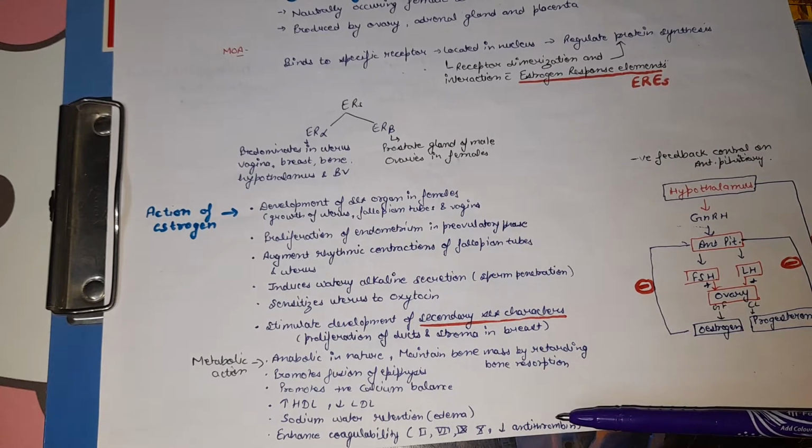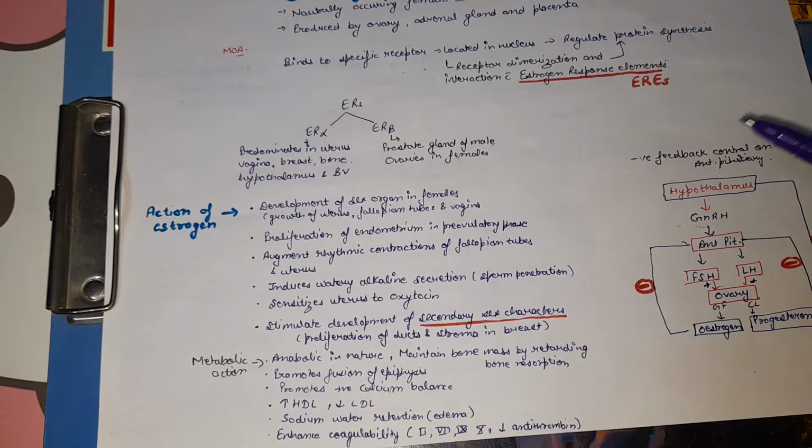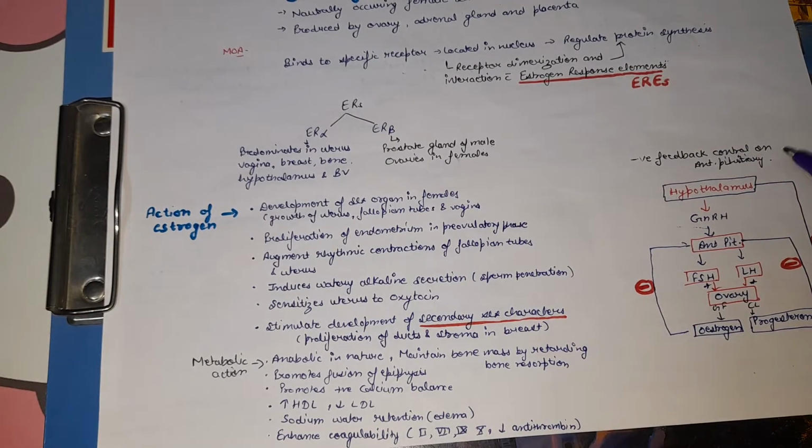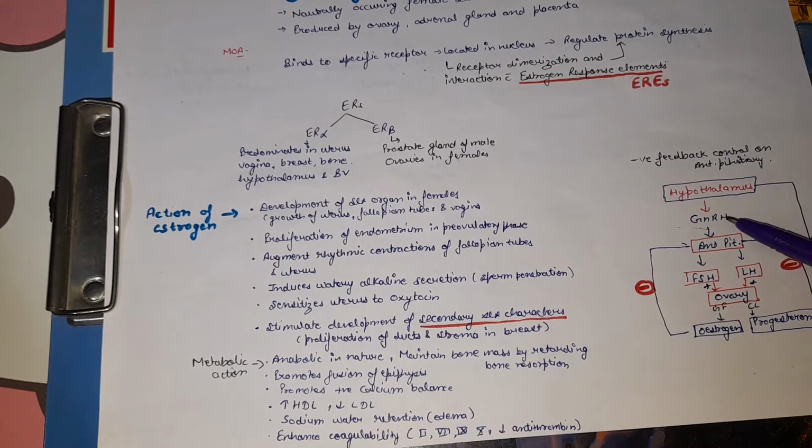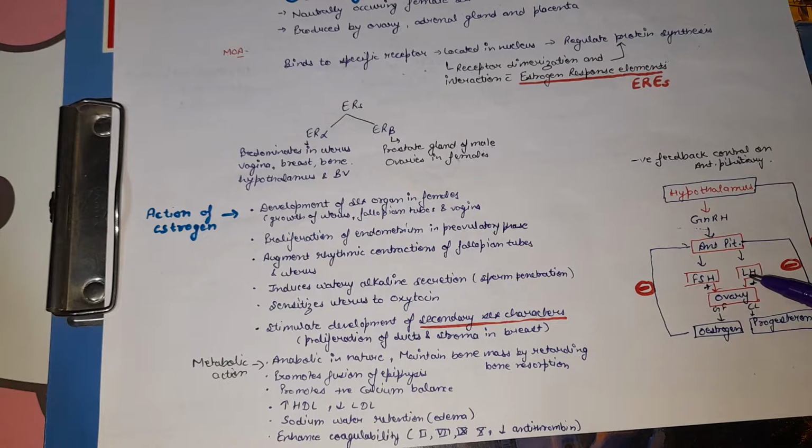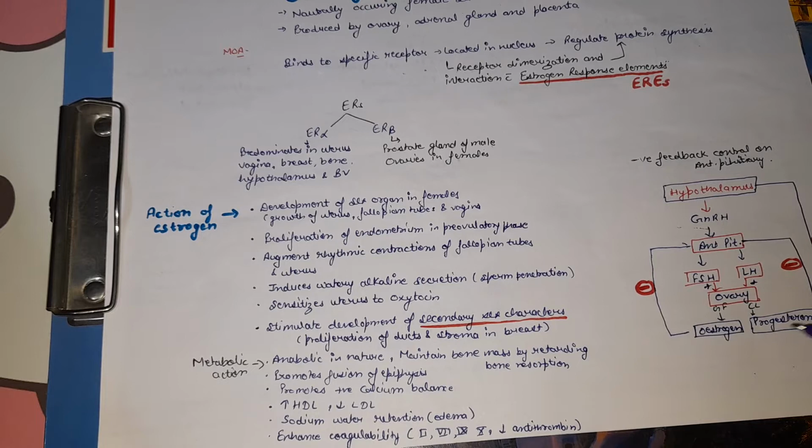Now we talk about the negative feedback control of estrogen on the anterior pituitary. What does it mean? For example, we know that from the hypothalamus gonadotropin releasing hormone is secreted, which acts on the anterior pituitary and causes release of FSH and LH. FSH and LH have a positive effect on the ovary, and from the Graafian follicle estrogen is released, and from the corpus luteum progesterone is released.